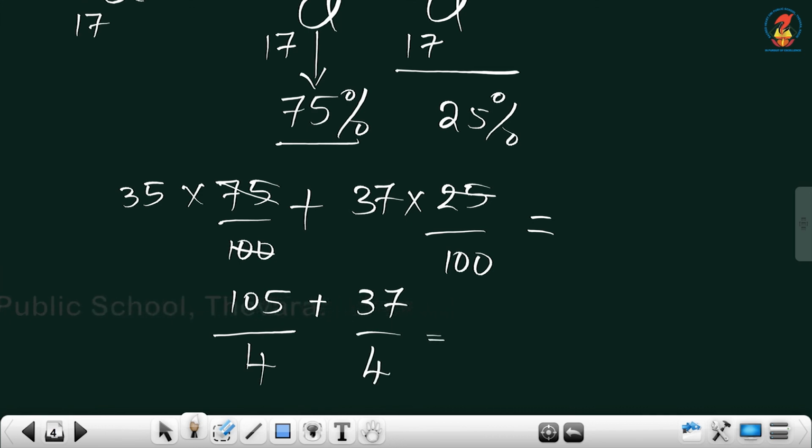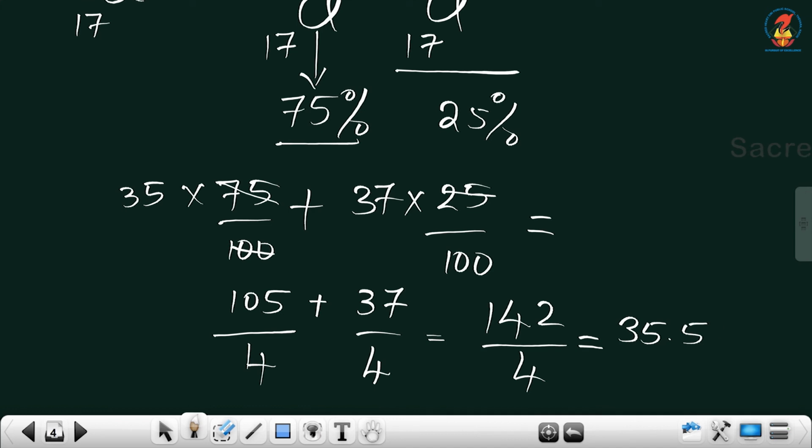The denominators are the same, so you can add them together and get 142 by 4. At that time you will get 35.5. And what is the unit of atomic mass? It is U.